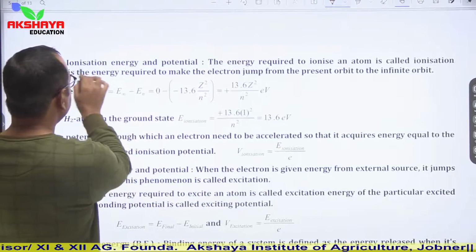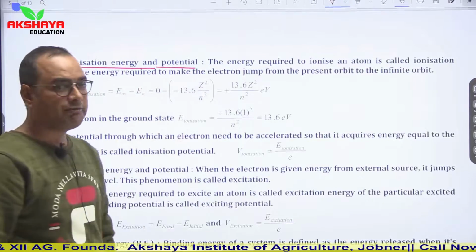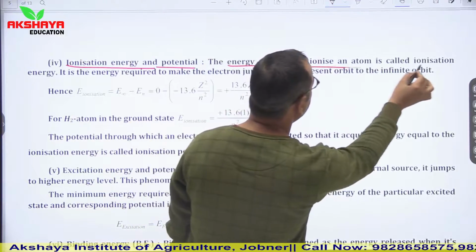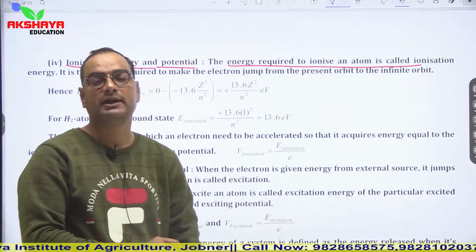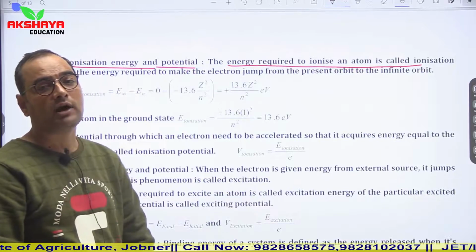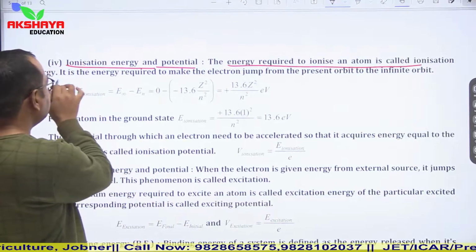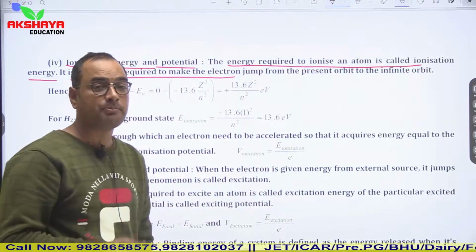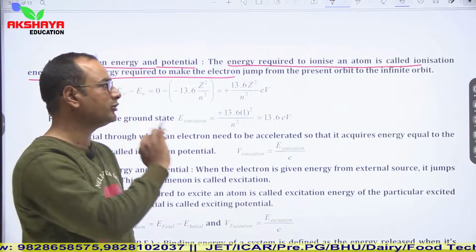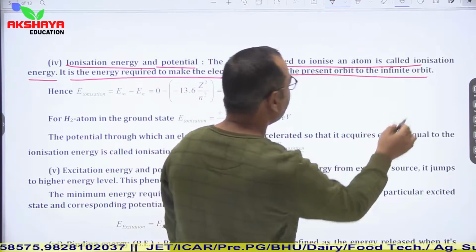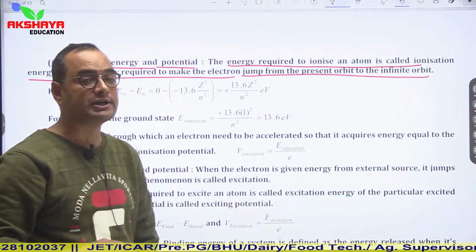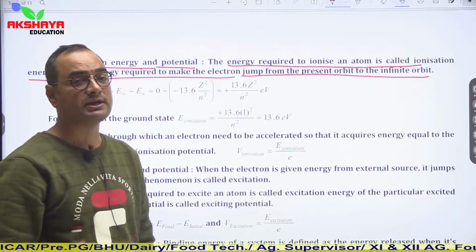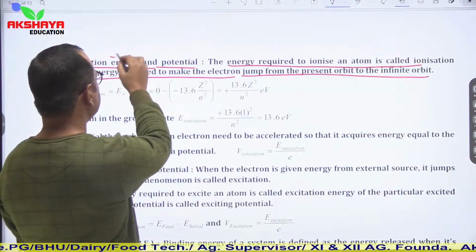Now see ionization energy and potential. What is ionization energy? The energy required to ionize an atom is known as ionization energy. It is the energy required to make the electron jump from the present orbit to the infinite orbit. So an atom is ionized when the electron jumps from its present orbit to infinity. In that situation, the energy is known as ionization energy.